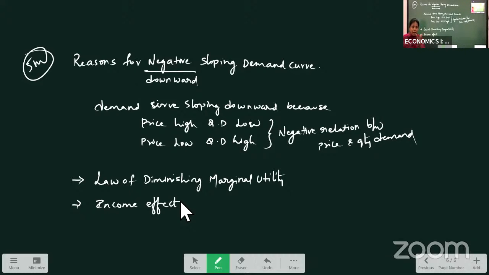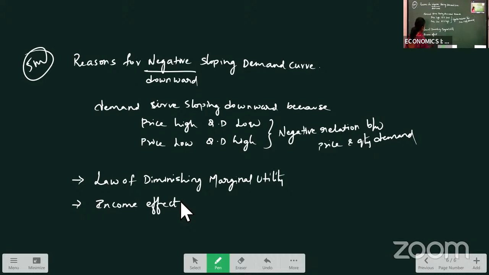You can now buy 10 apples, right? From 5, you have increased your quantity to 10 because as the price decreases, your purchasing power increased. As your purchasing power is increasing, you are able to buy more quantity. That concept is called the income effect.